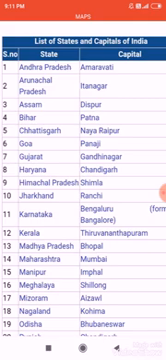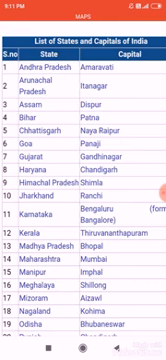Next is 12th number Kerala. Its capital is Thiruvananthapuram. Next is 13th number Madhya Pradesh. Its capital is Bhopal. 14th number Maharashtra. Its capital is Mumbai. 15th number Manipur. Its capital is Imphal. 16th number Meghalaya.